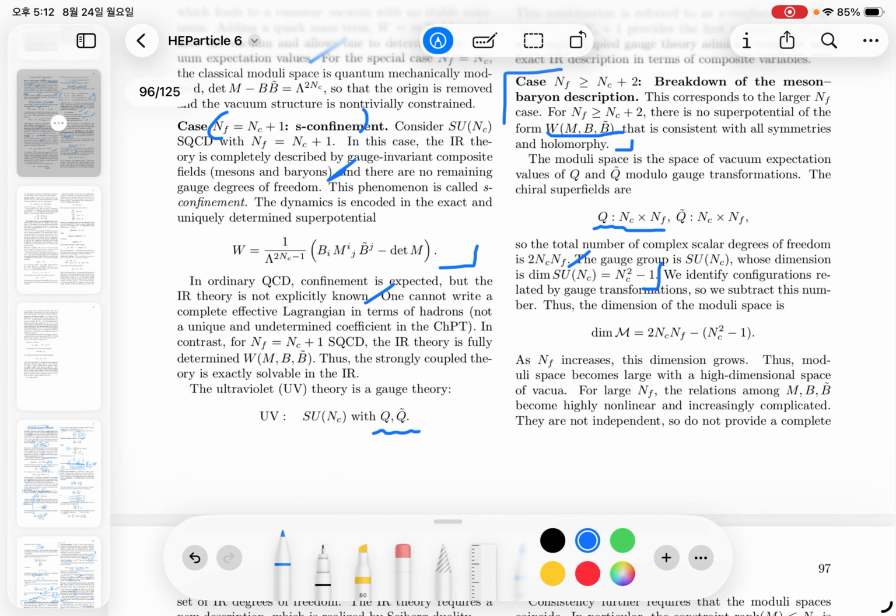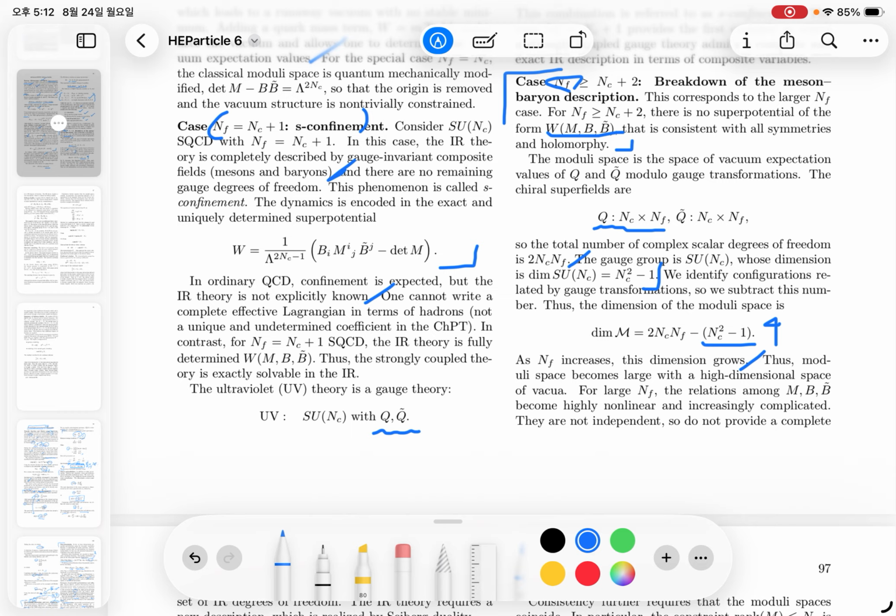Then we can identify the dimension of the configuration space by subtracting this number from the original number of degrees of freedom, that is, minus the number of generators. Then as NF increases, the dimension grows. So if NF is large, this dimension increases.